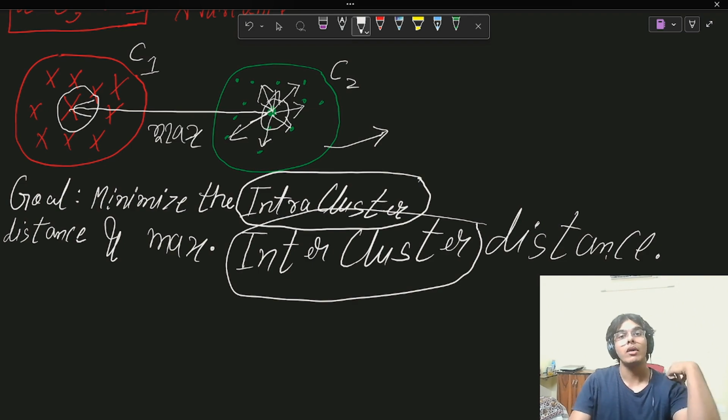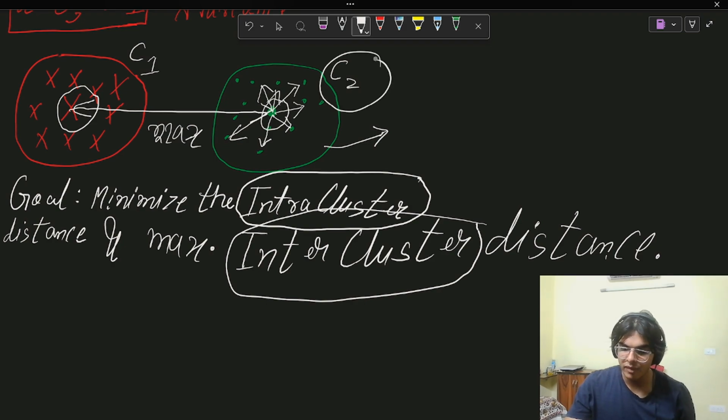Now, very important: why do we minimize this and why do we maximize this? Why not the other way around? That's the first question, and it's pretty easy. The whole intuition of clustering is to bring similar points together, similar data together. The red points here are together in the first cluster, C1, because the red points are similar to each other. They have some similarity, some structure in them. The green points are similar to each other, which is why they are closer. So if points are closer to each other, then naturally the distance between the points is going to be very less, right?